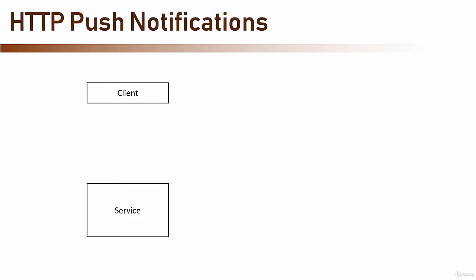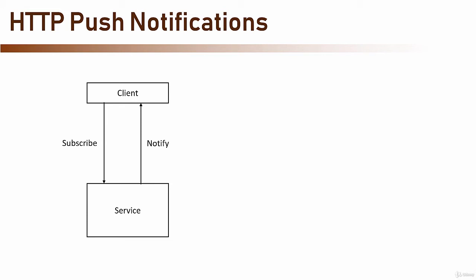Our next messaging method is HTTP push notifications, or PubSub. Push notification basically means that a client subscribes to an event, and when this event occurs, it gets a notification from the server about it. Now, there are many tools that implement this method with various kinds of technologies. Many of them implement REST API that we discussed earlier.